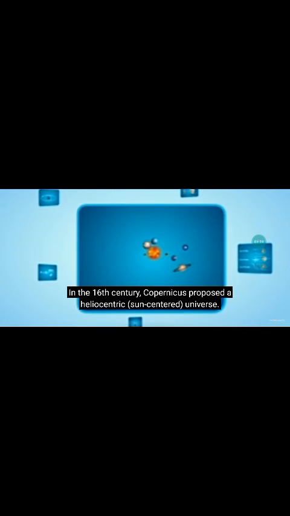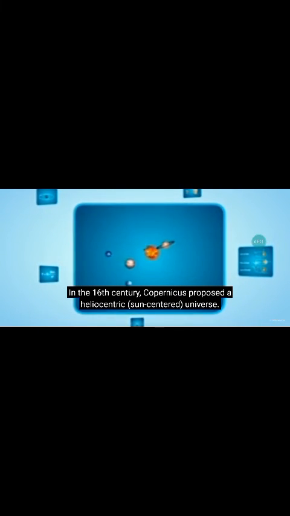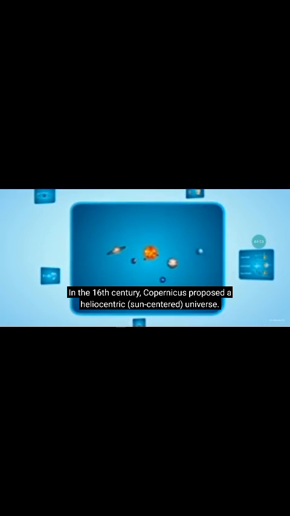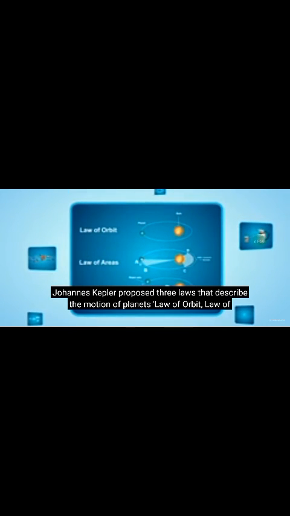In the 16th century, Copernicus proposed a heliocentric or sun-centered universe. Johannes Kepler proposed 3 laws that describe the motion of planets, that is law of orbit, law of areas and law of periods.